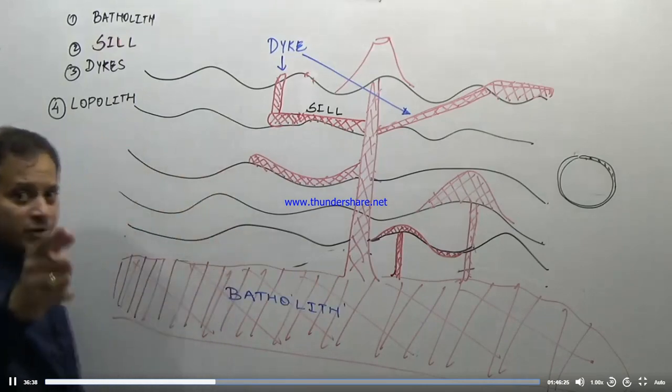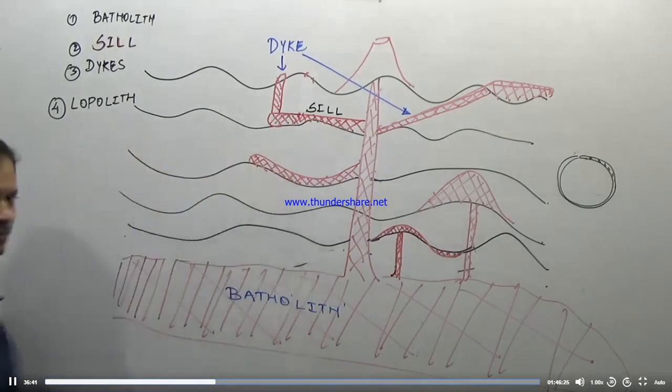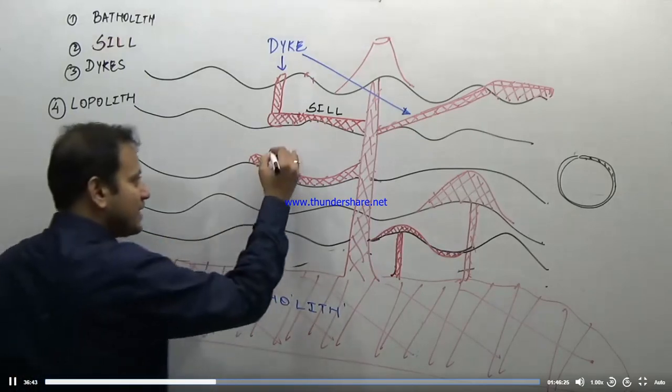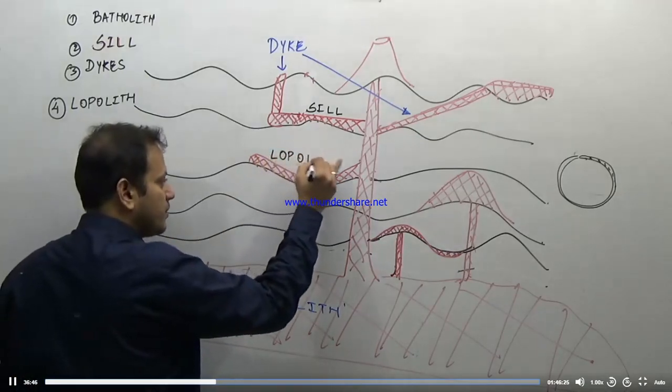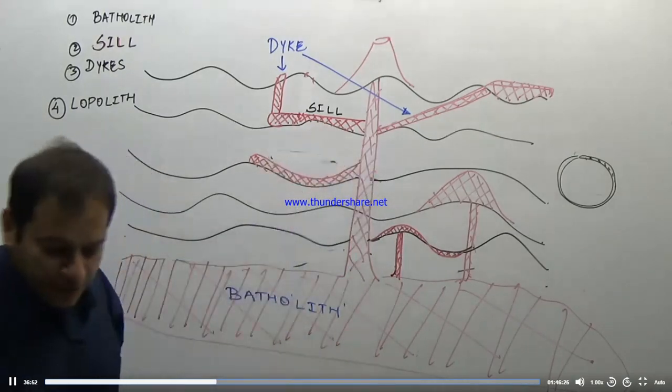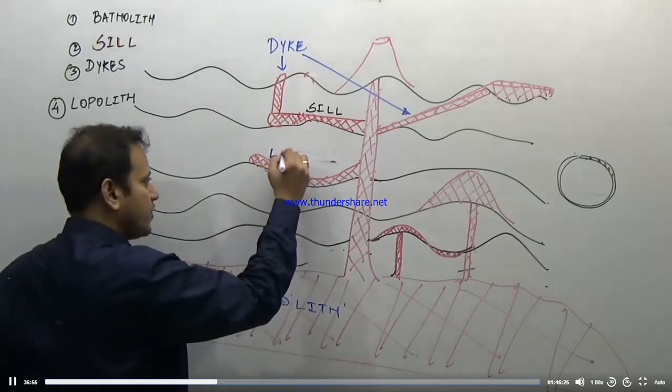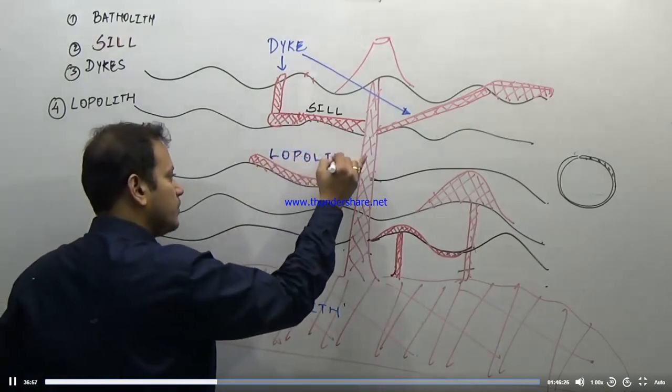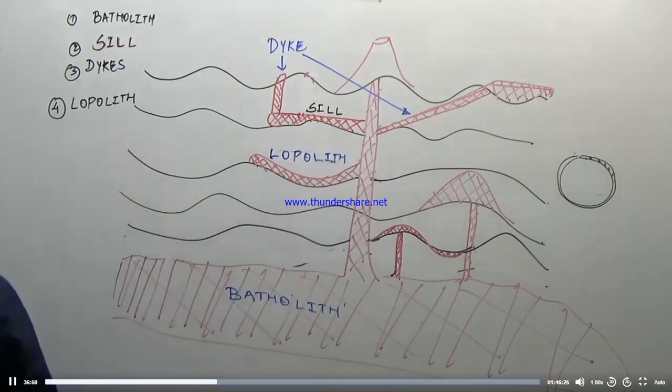Which is the saucer shaped intrusive igneous rock? This is the saucer shaped intrusive igneous rock. So it is an example of a lopolith. Write in the blue pen so that it is easier for you to understand. A saucer shaped or shallow basin intrusive igneous rock, having a depression in the middle, is known as a lopolith.